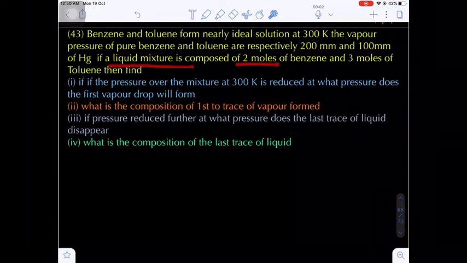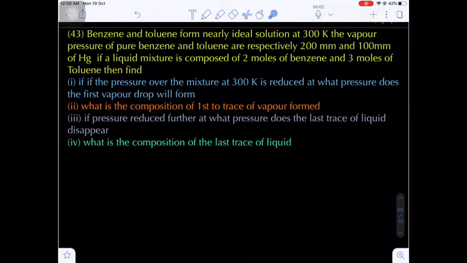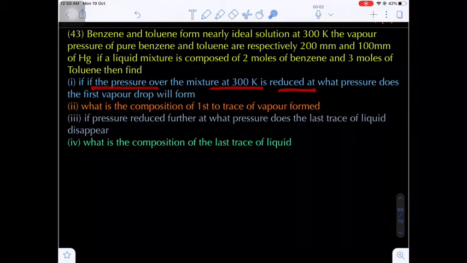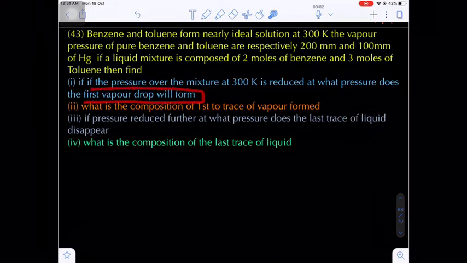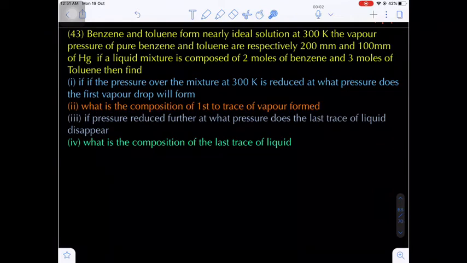If a liquid mixture is composed of 2 moles of benzene and 3 moles of toluene, then find the following. There are 4 questions. The first question: if the pressure over the mixture at 300 Kelvin is reduced to what pressure so that the first vapor drop will be formed? That means the bubble point. It is a question of the bubble point pressure.